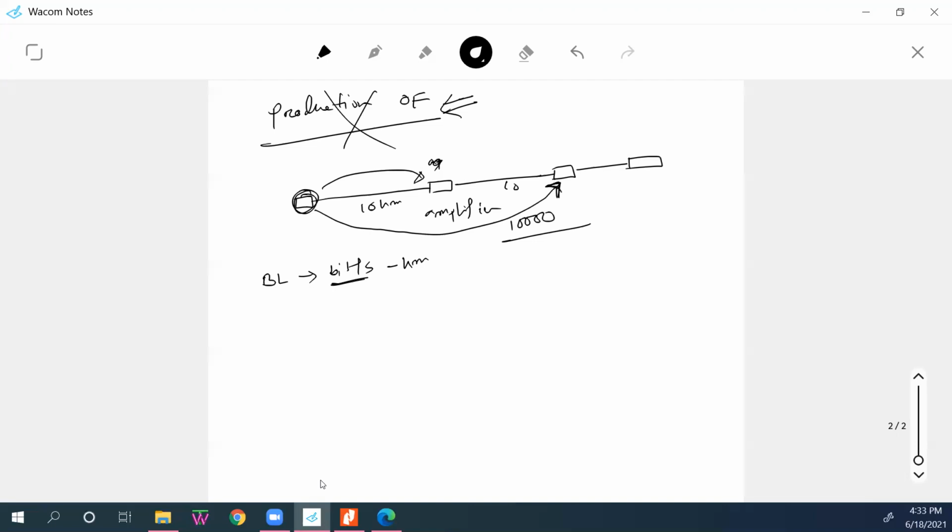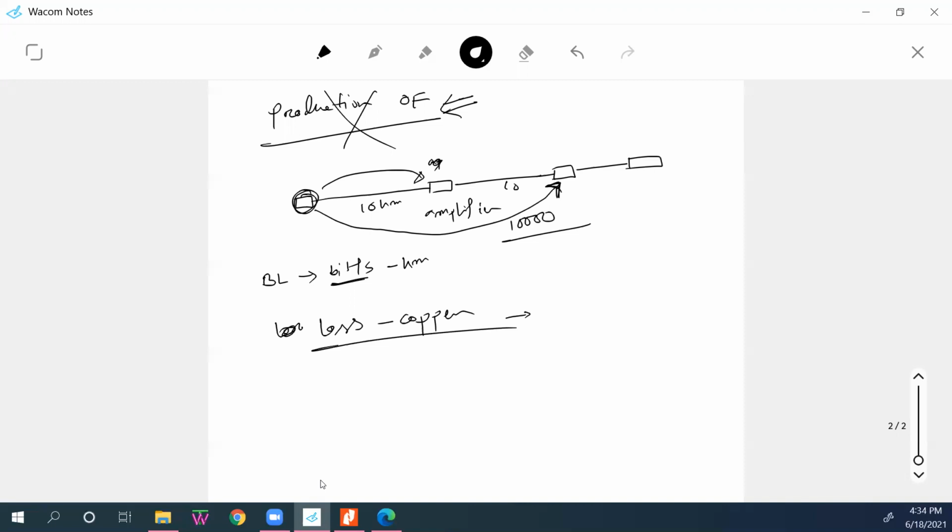Can anyone tell me what is the loss in the copper wire? Some dB per kilometer, this kind of thing.